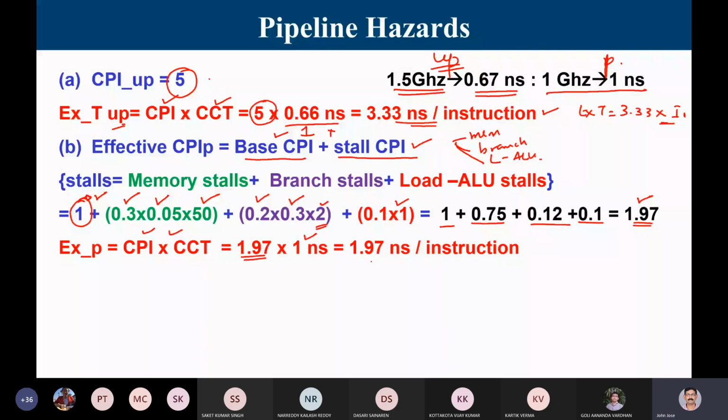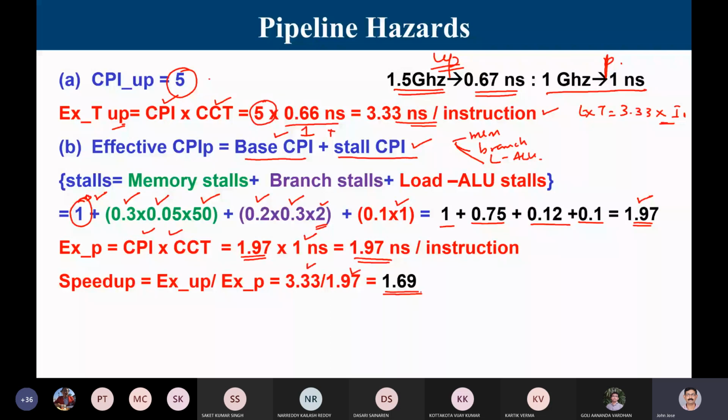So the speed up is going to be the time for executing one instruction, because I am just going to assume in both the cases the instruction count is the same. I'm going to run a huge program with 1 million instructions, so that 1 million will be there in the numerator and denominator. So I can simply take a ratio: the time of the unpipelined, 3.33, divided by the time of the pipeline. So I will get a speed up of 1.69.